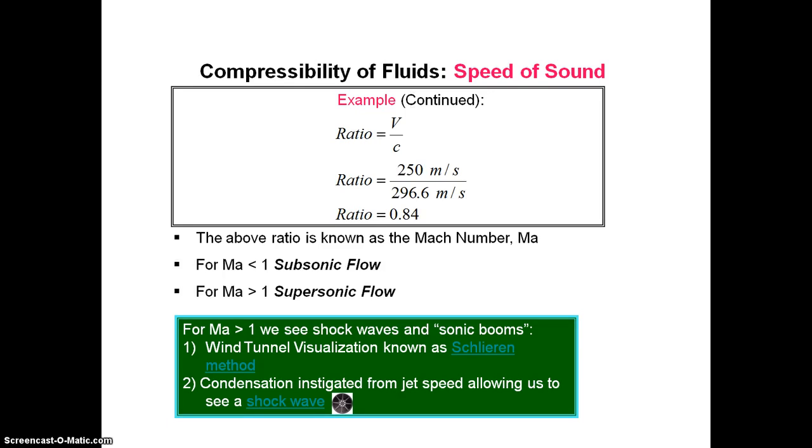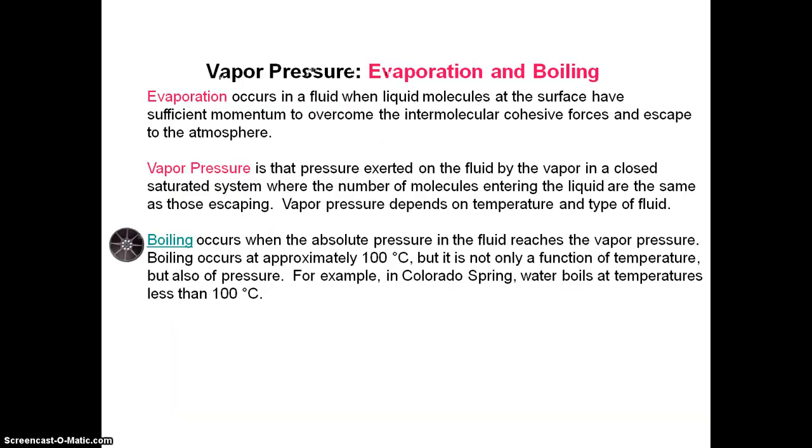For Ma less than 1, it is called subsonic flow. For Ma greater than 1, it is called supersonic flow. For Ma greater than 1, we see shock waves and sonic booms. First, wind tunnel visualization known as the Schlieren method. Condensation from a jet speed allows us to see a shock wave.